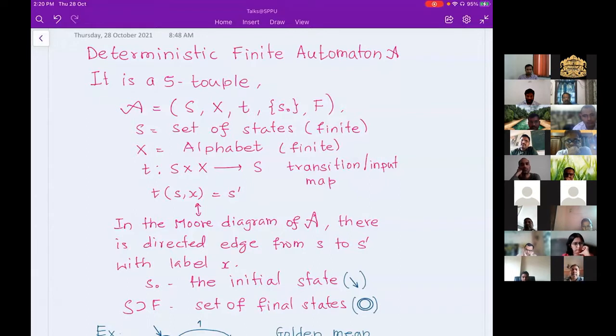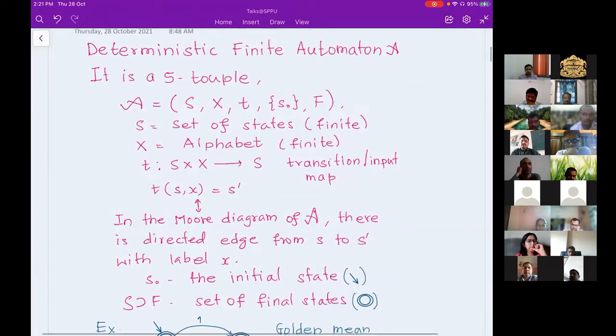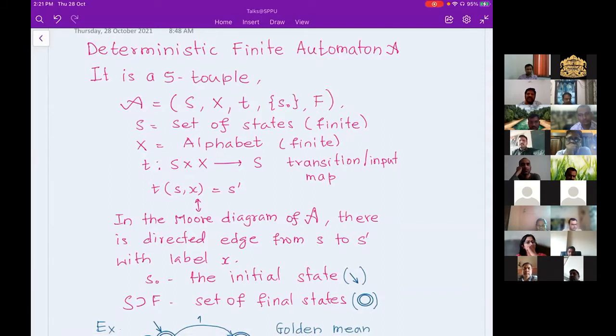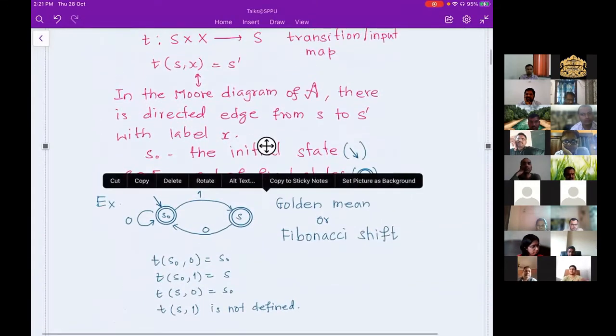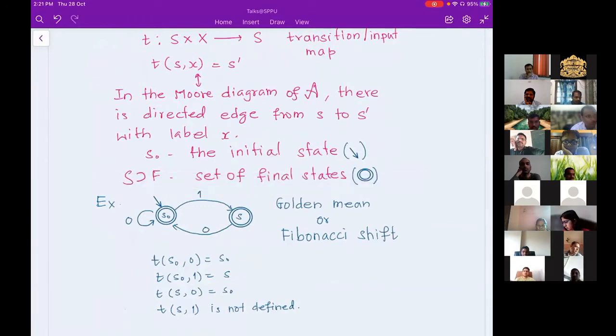Then we write the initial point of the edge, its ordered pair with the label, and wherever it ends is the value of the function. Generally in automata, people use an incoming arrow: the state with an incoming arrow is the initial state, and when we have two circles around a state, it means that state is a final state.